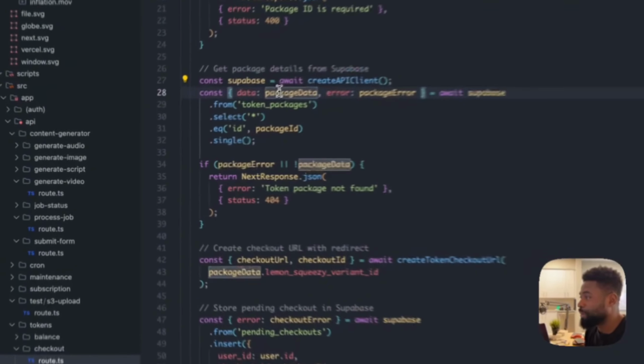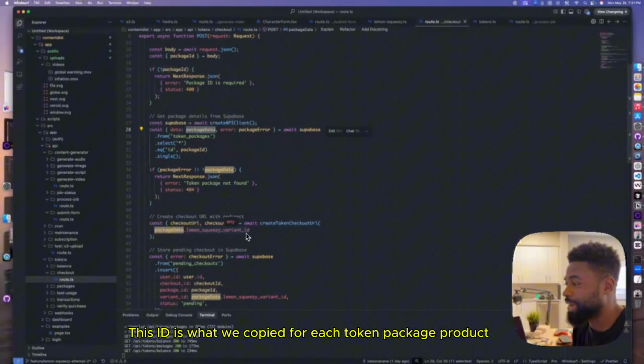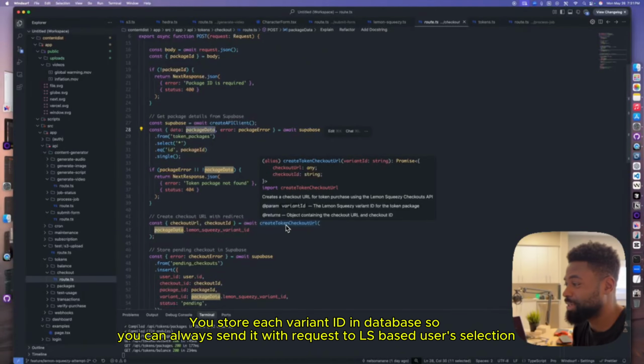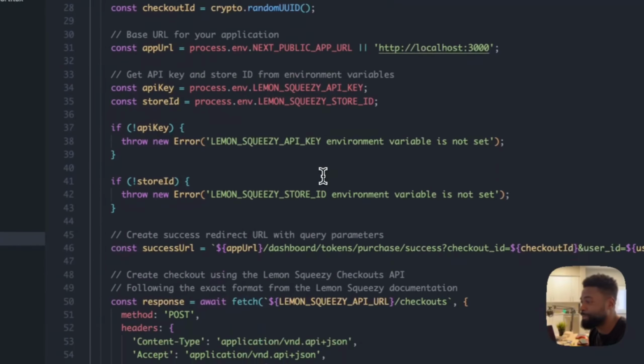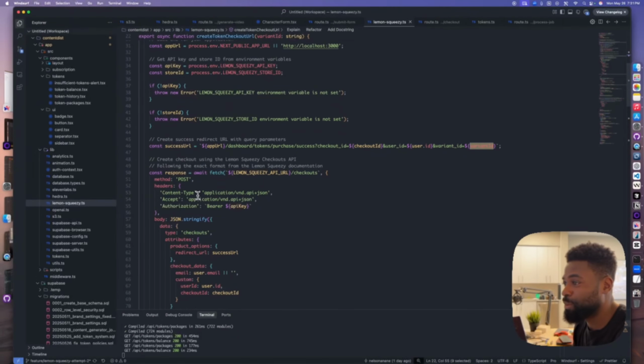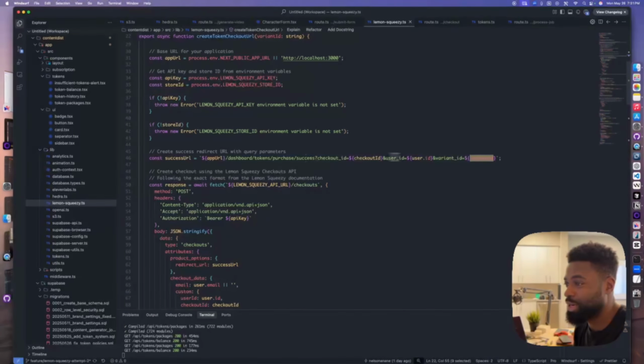And what we need from there is the package data.lemon squeezy variant ID, which is what we are passing on to this function. So we get a variant ID here, and that is what we essentially pass along to this URL. If you observe in the success URL, we are appending the variant ID as well.